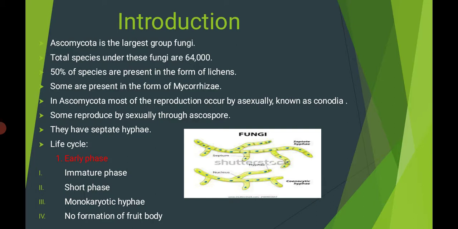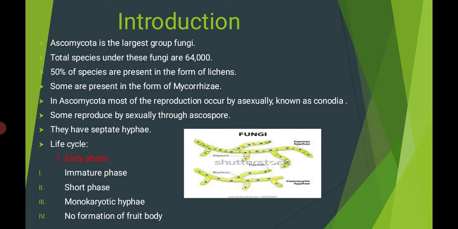In Ascomycota, most of the reproduction occurs asexually, known as conidia. Most of the organisms from the Ascomycota reproduce asexually through the conidia and also by budding. Some reproduce sexually through the ascospores. Ascospores is the most important term, which we will discuss in the next slide.